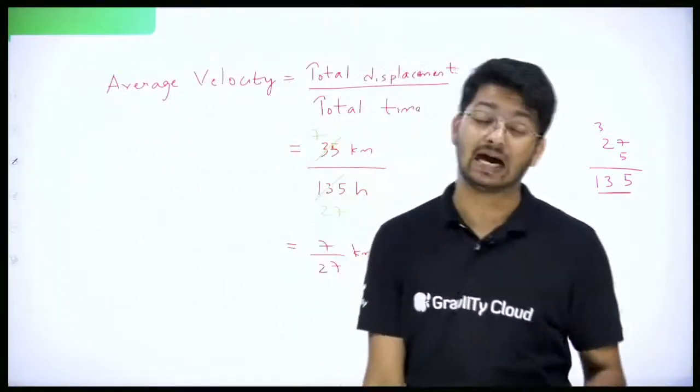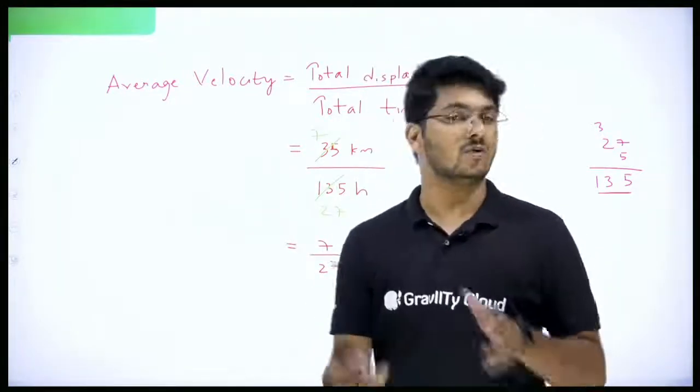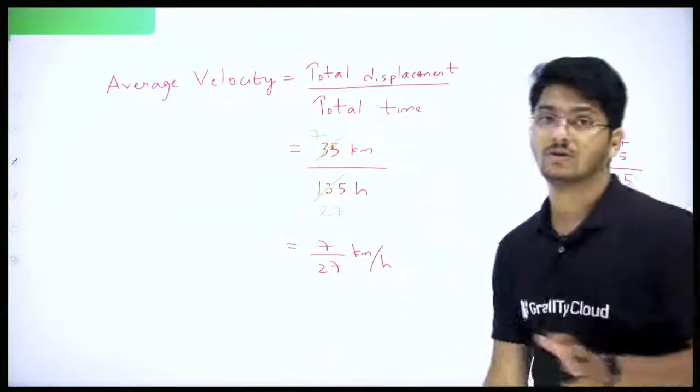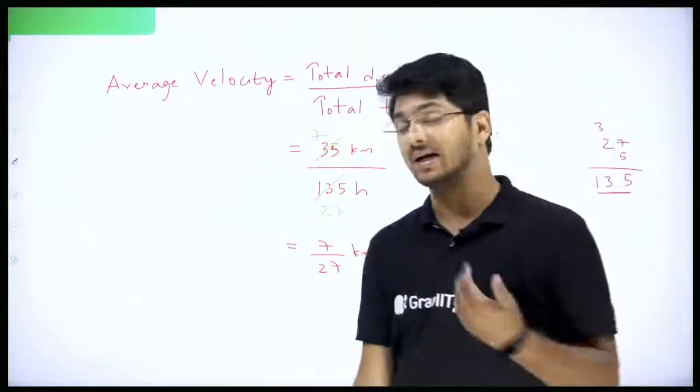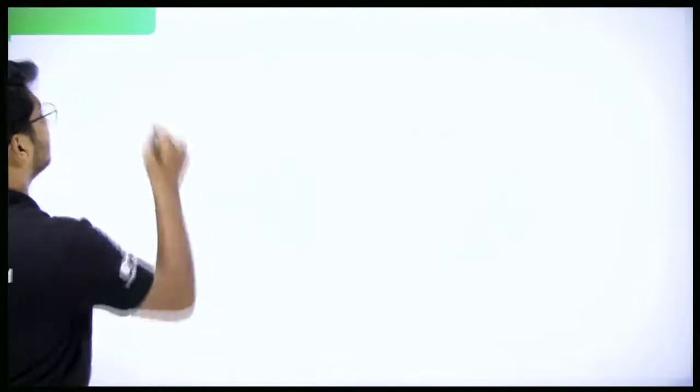And even average velocity can be negative or positive. Here it was from O to A towards right, so we get it positive. But if the direction is towards left, you will get it as negative. Understood? Yes? So I think I will summarize whatever we have learned. We learned about velocity, displacement by time.